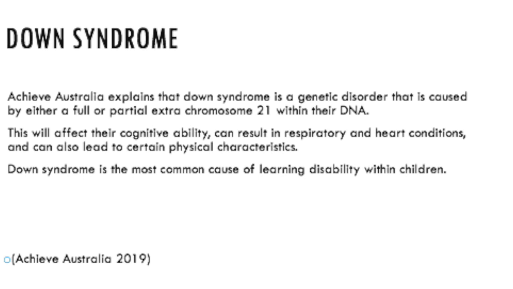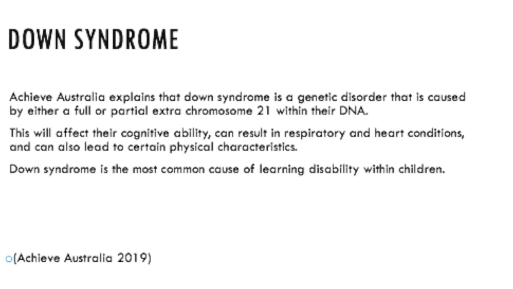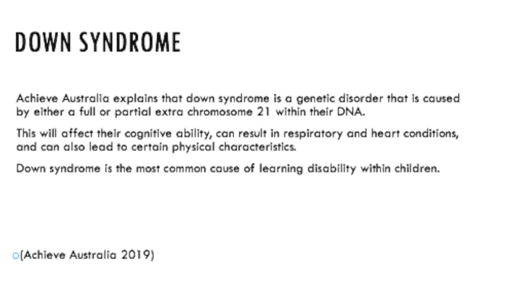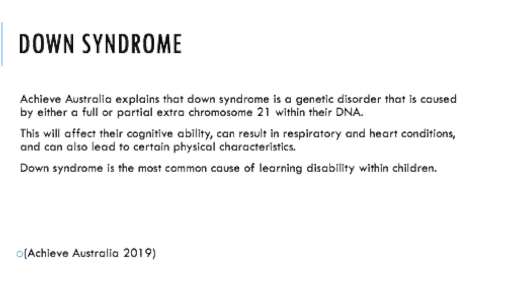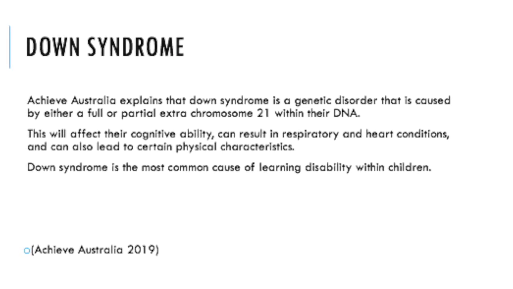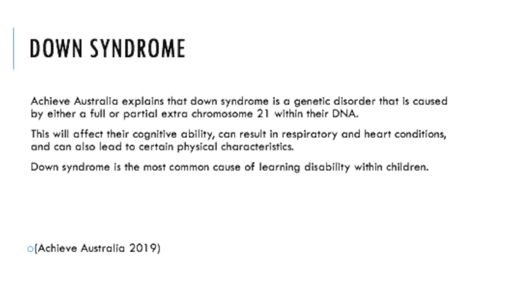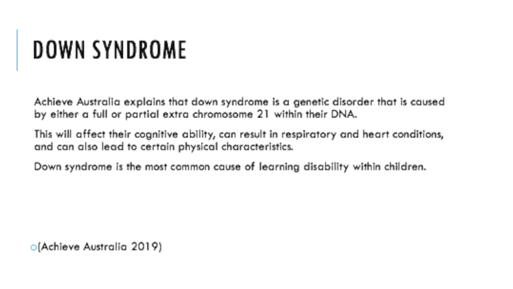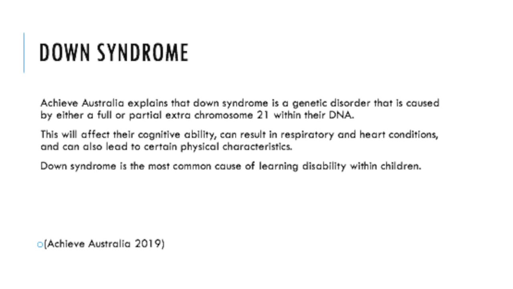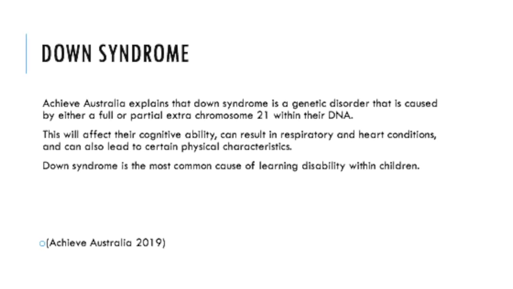Down syndrome specifically is explained as a genetic disorder that is caused by either a full or partial extra chromosome 21 within their DNA. Some of the effects will include cognitive ability, respiratory and heart conditions, and can also lead to certain physical characteristics. Down syndrome is the most common cause of learning disability within children. Therefore, as an educator, it is crucial that we are aware of the causes, effects, as well as strategies that assist these students.